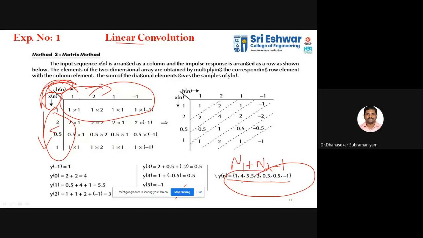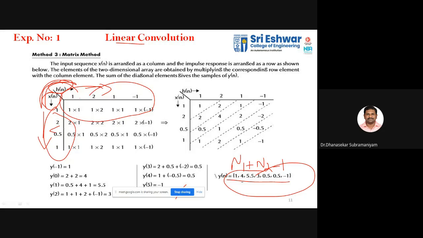This linear convolution is also called discrete convolution or aperiodic convolution. Why do we call this aperiodic convolution? Because the inputs we are giving, x of n and h of n sequences, are in the form of aperiodic sequences. So the linear convolution output we are getting is also aperiodic. That's why linear convolutions are called aperiodic convolutions. So this is about linear convolution. We have discussed a lot on this in your theory.